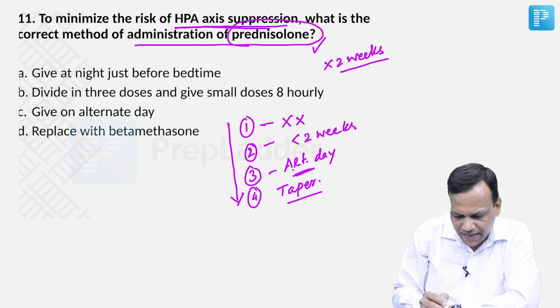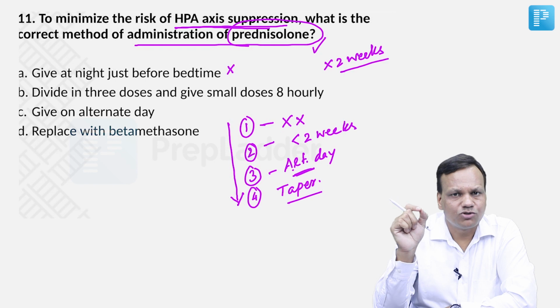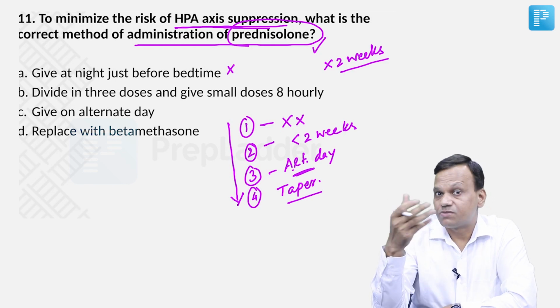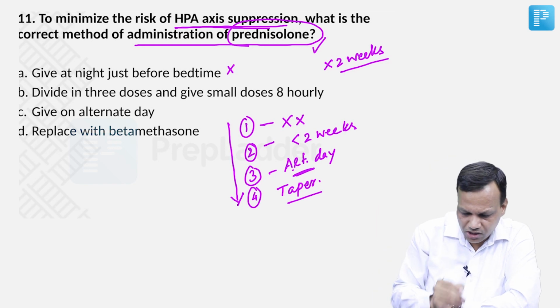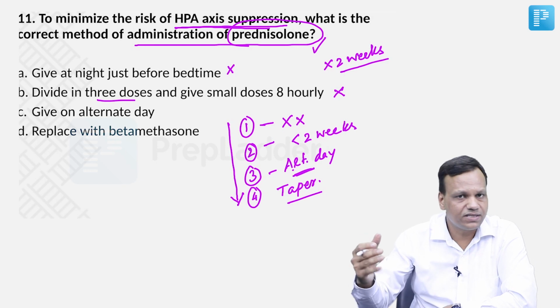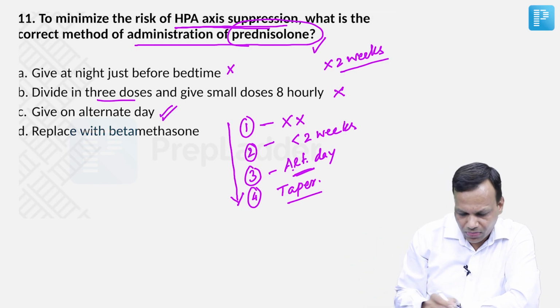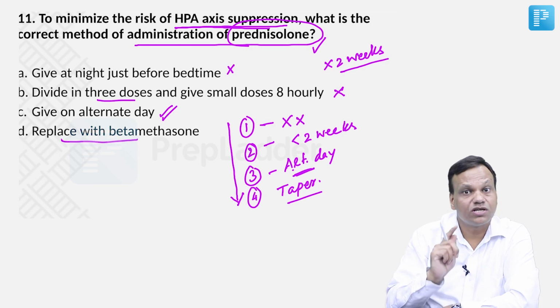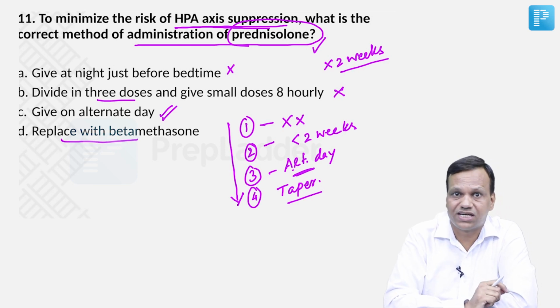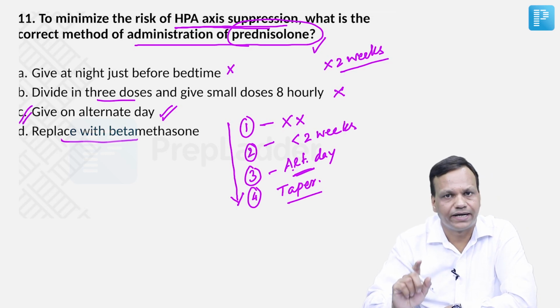So if you see, give at night just before bedtime, no. In the morning steroids are produced maximum, so that is the physiological thing, but even with physiological, HPA suppression can occur. So that is not the method. Divide in 3 doses is not done, because if they are continuously present, HPA axis suppression can occur. Give on alternate day is the answer. Replace with betamethasone, no, betamethasone is long acting, it has even higher chances of causing HPA axis suppression. The answer here will be give on alternate day.